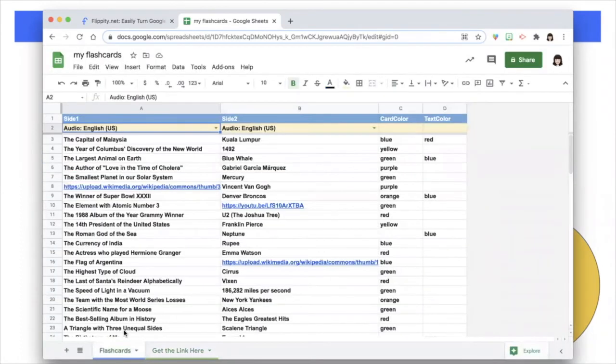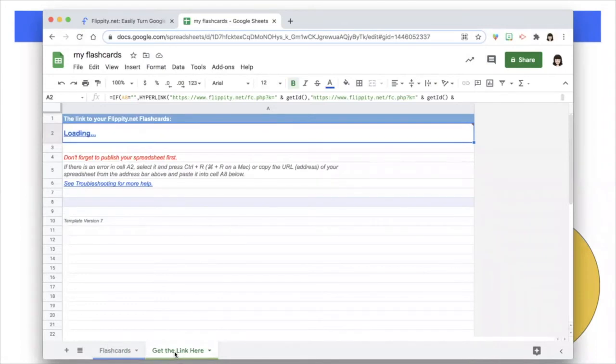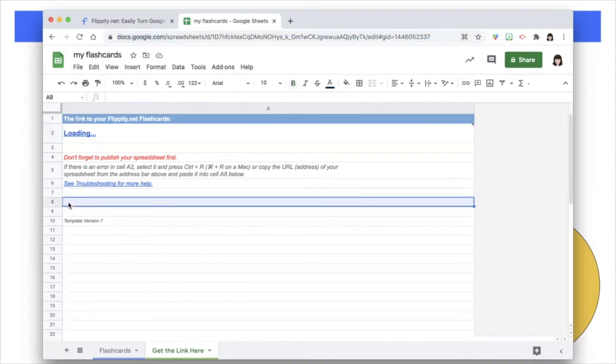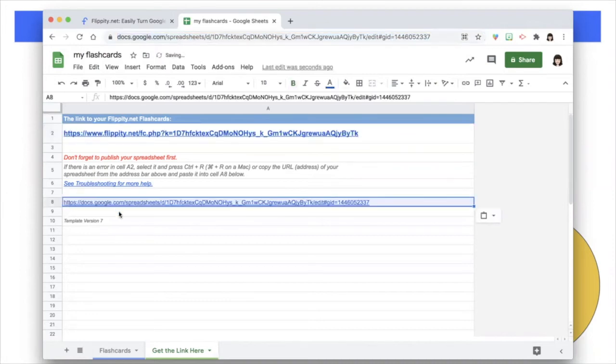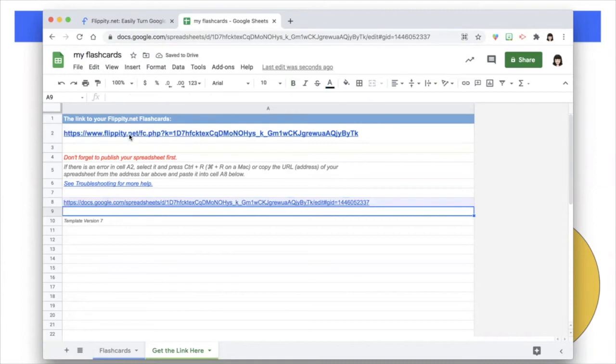I'm going back to the flashcards. I'm going to click Get Link here. Sure enough, I'm still getting this, right? It's having an error loading the data. So if I press Control R or Command R, or copy the URL of your spreadsheet, so up here at the top, this is the URL of my spreadsheet, and I put that down into A8. It has already colored that cell. Voila, it did fix it.